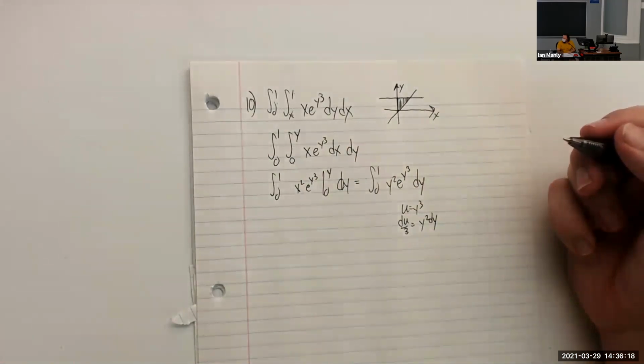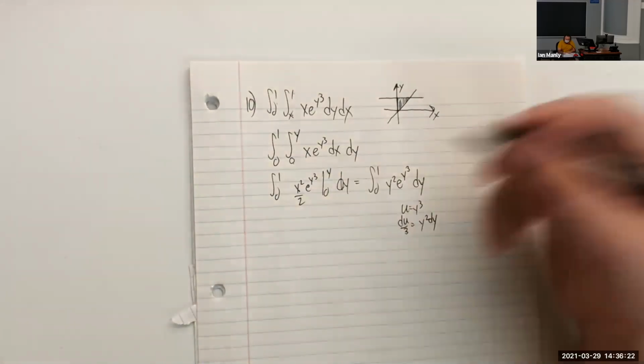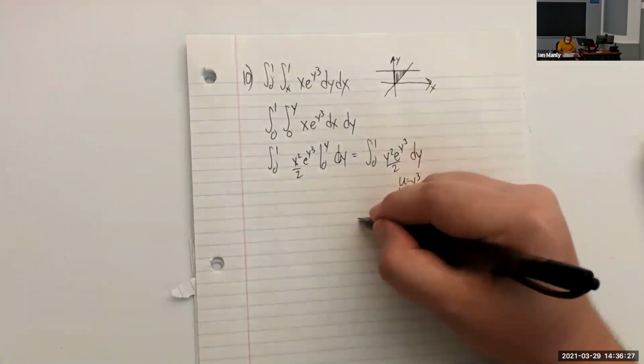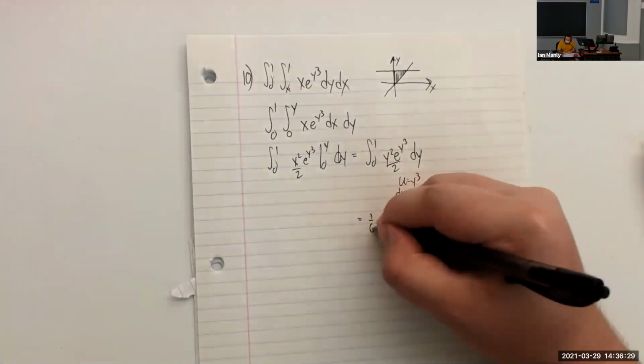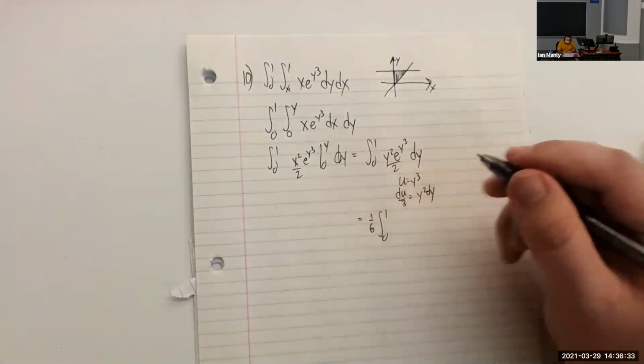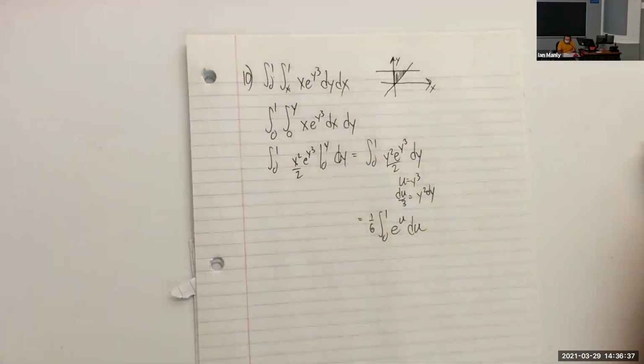Oh, isn't it x squared over 2? You're right, it is x squared over 2, my mistake. So we have over 2 here, and we end up with 1/6 the integral from 0 to 1 of e to the u du.